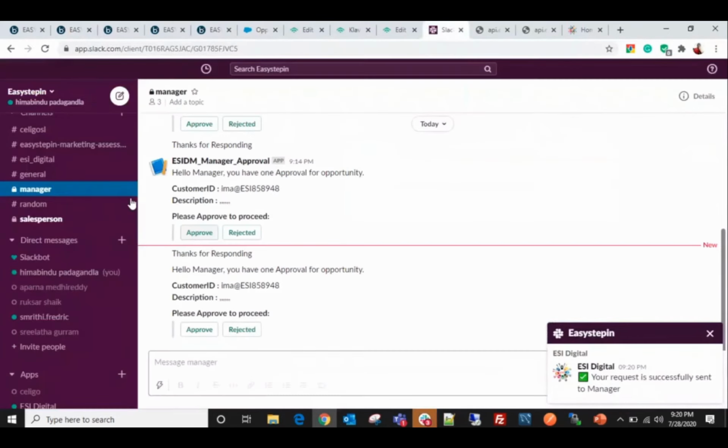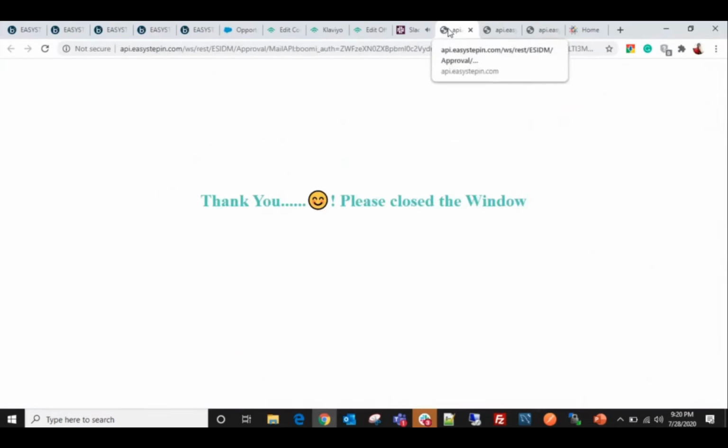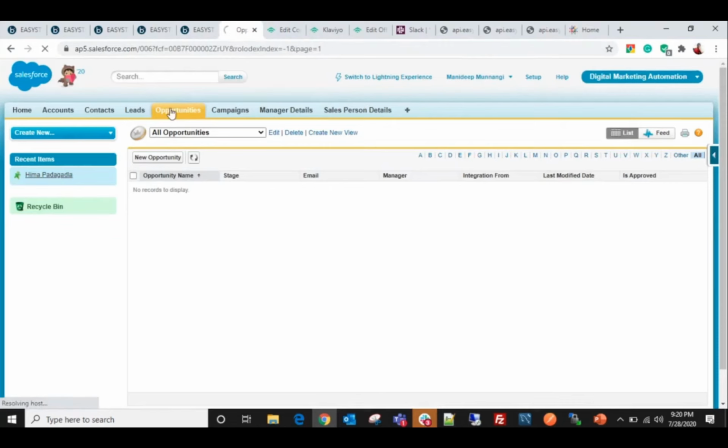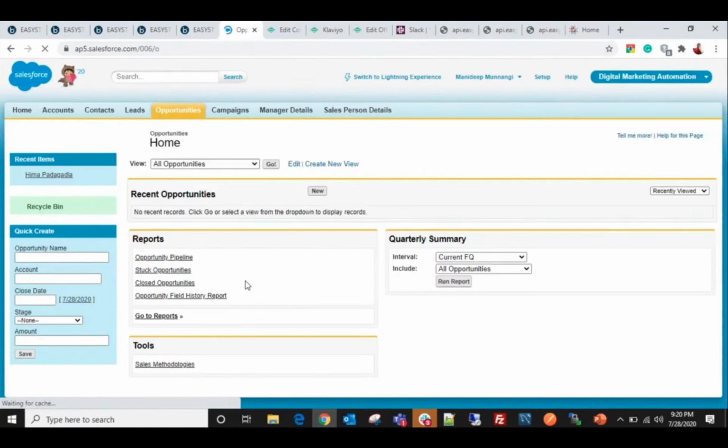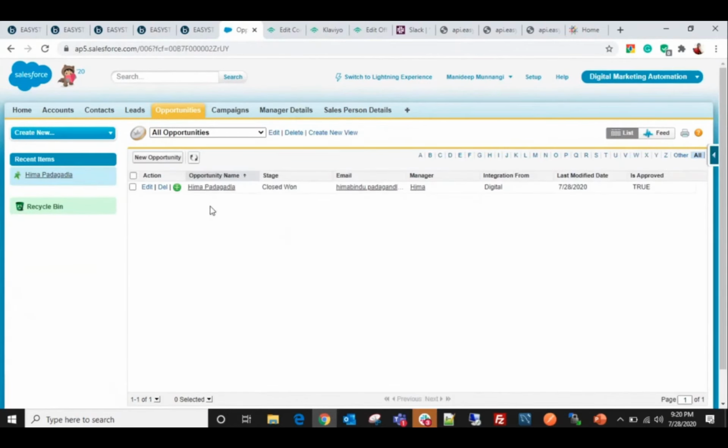I have the account details of my manager. Here I got the request. Now what I'm going to do is approve the request in order to convert the status from leads to opportunity. Yes, the process has executed successfully. Now let's see whether the record is available in opportunities. I'm going to click on opportunity. Yes, the record has been successfully created and the status is true.